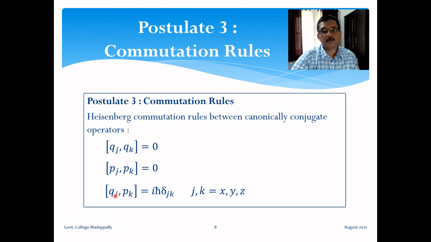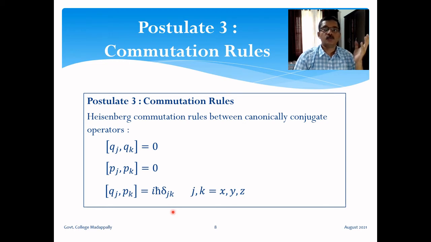So if the position and momentum components are the same, they are non-commuting: [x, p_x] is iħ, [y, p_y] is iħ, [z, p_z] is iħ. On the other hand, if position and momentum components are different, then they commute with each other. So these are the Heisenberg commutation rules for canonically conjugate operators. These are generalized position and generalized momentum. They need not always be a position coordinate and a momentum component.